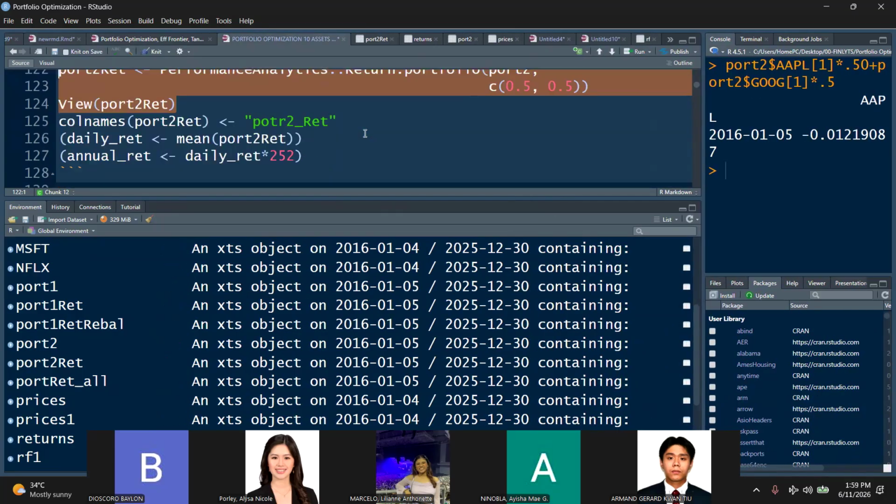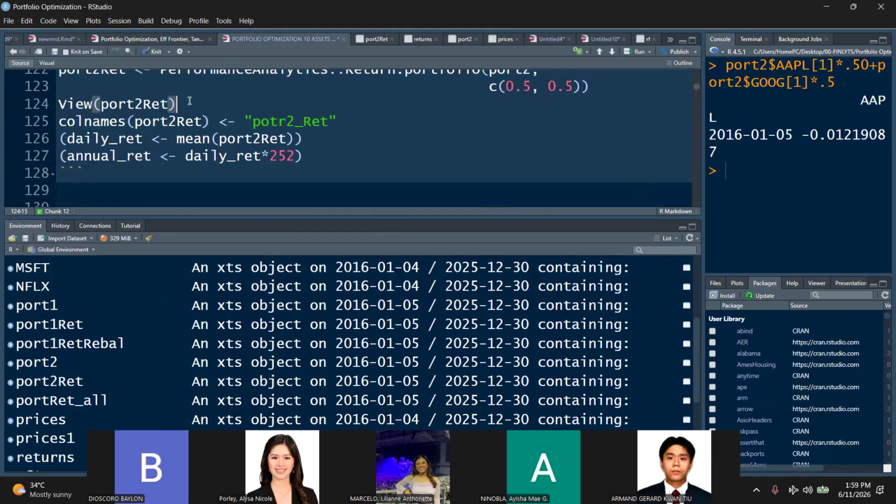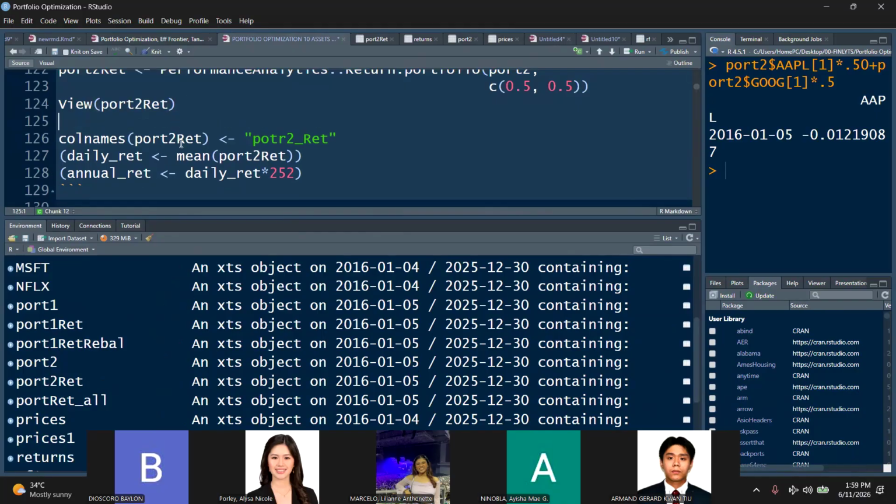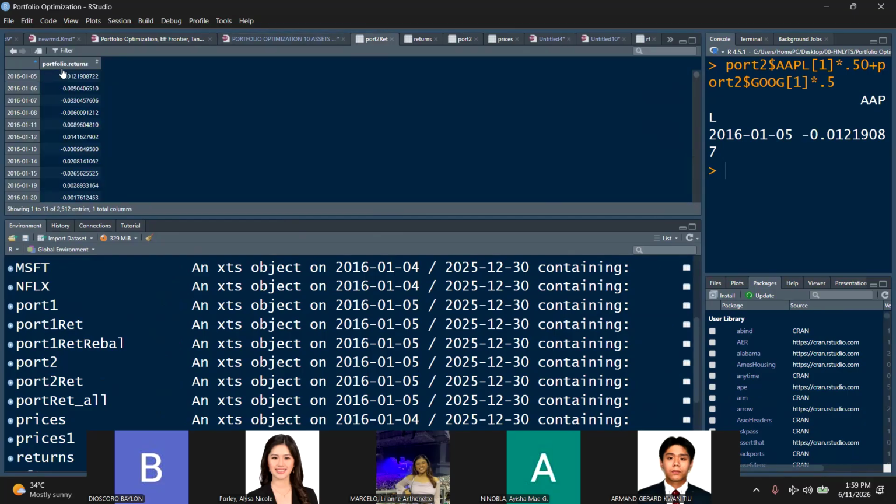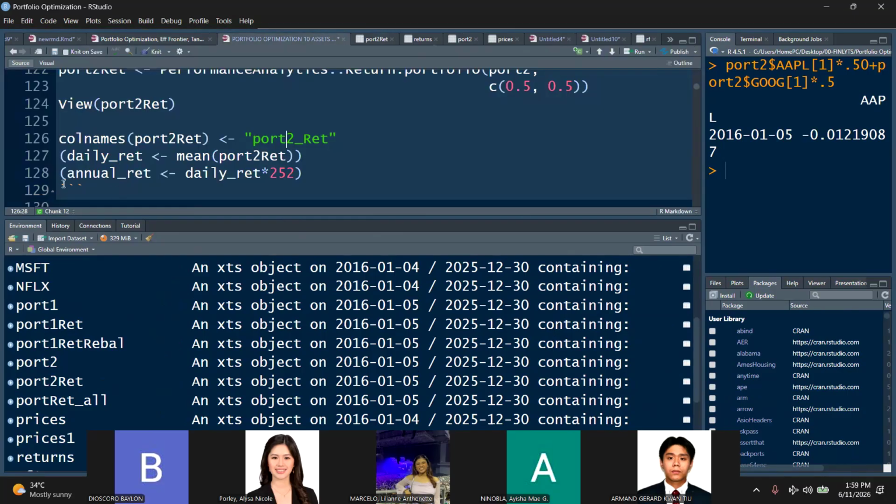All right, so let's go here. Let's change the column names of port 2 ret. This is wrong, because our port 2 ret is the portfolio returns. So let's just change the column names into port 2 underscore ret, or any way you want, class.